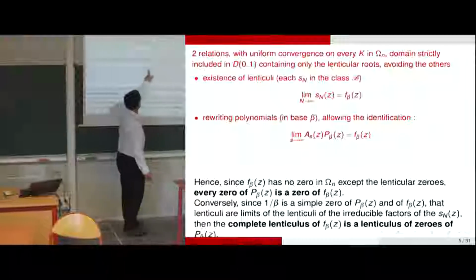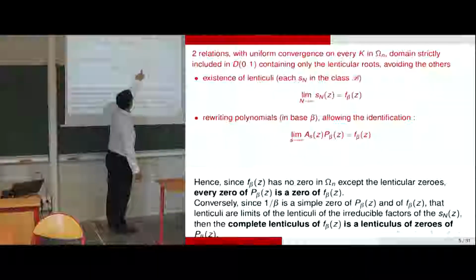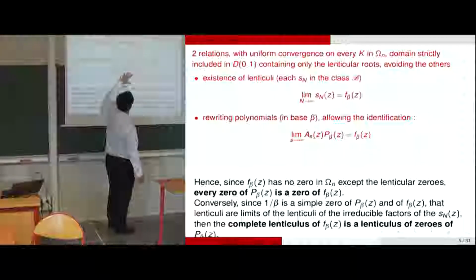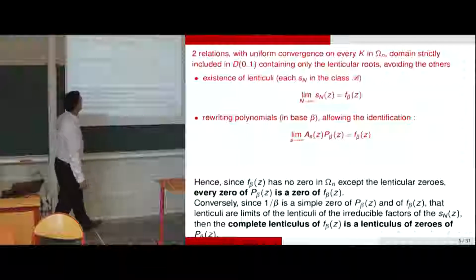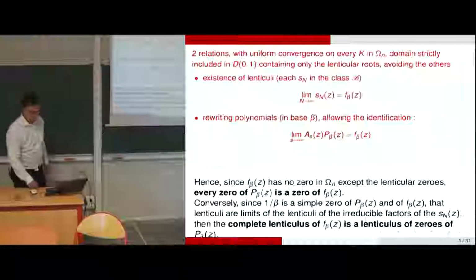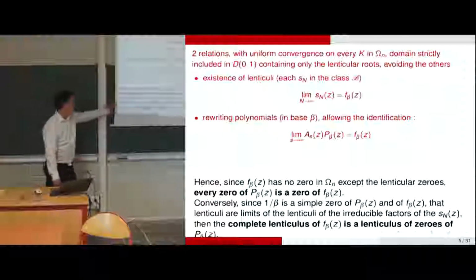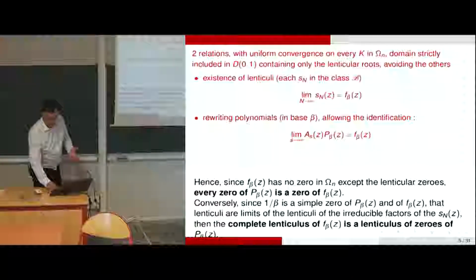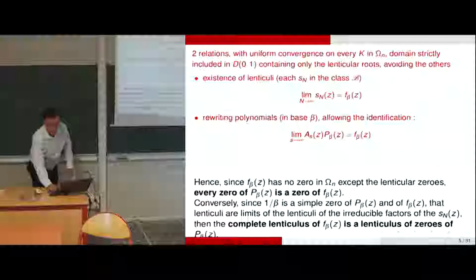So that is to say, if you have a zero, this 0, 1 over beta is simple. This one is simple also. The polynomial is reciprocal. And there is a block of zeros, of conjugates, coming in this angular sector. So, we have identified like that the zeros of the analytic function as zeros of the minimal polynomial.